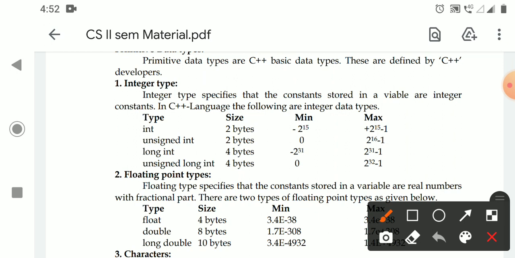Now coming to the integer data types. Integer data type specifies that the constants stored in a variable are integer constants.